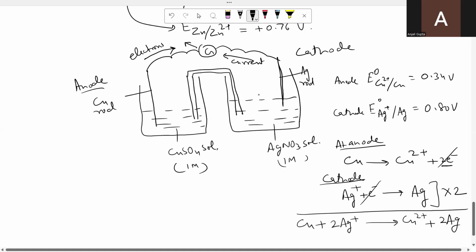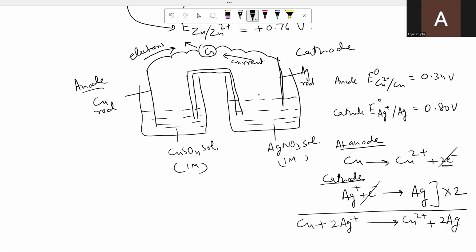Ionic reactions should be balanced atom-wise as well as charge-wise. When we balance ionic reactions, we always see that the total charge on the reactant side should be equal to the total charge on the product side, no matter on which ion the charge is present. It makes no difference; you just have to see that the total charge on the reactant side equals the total charge on the product side. This you must have studied in class 11 also, in the chapter on redox reactions.